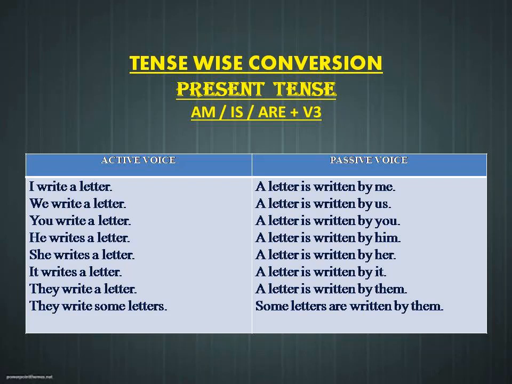She writes a letter. What is the subject over here? She. What is the verb? Write. What is the object? A letter. So once again, with that same formula, a letter is written by her.